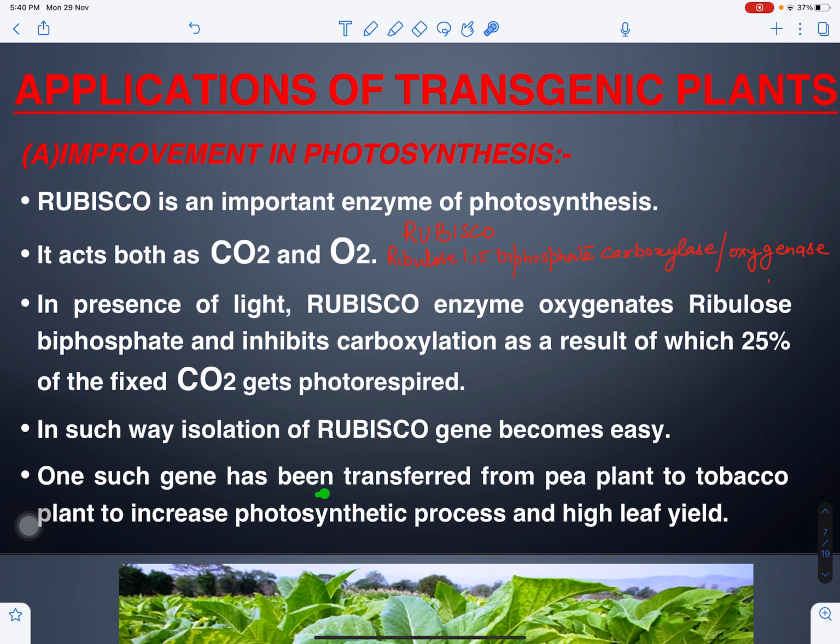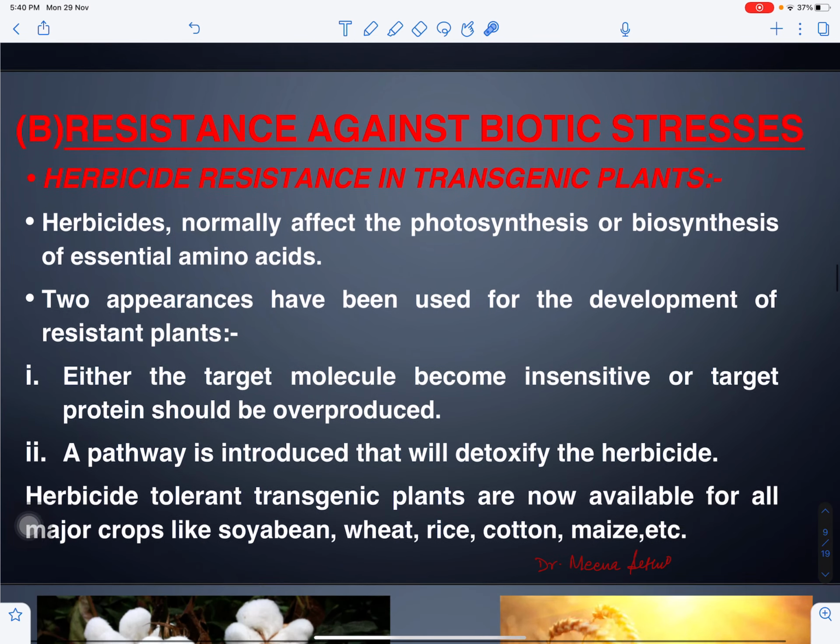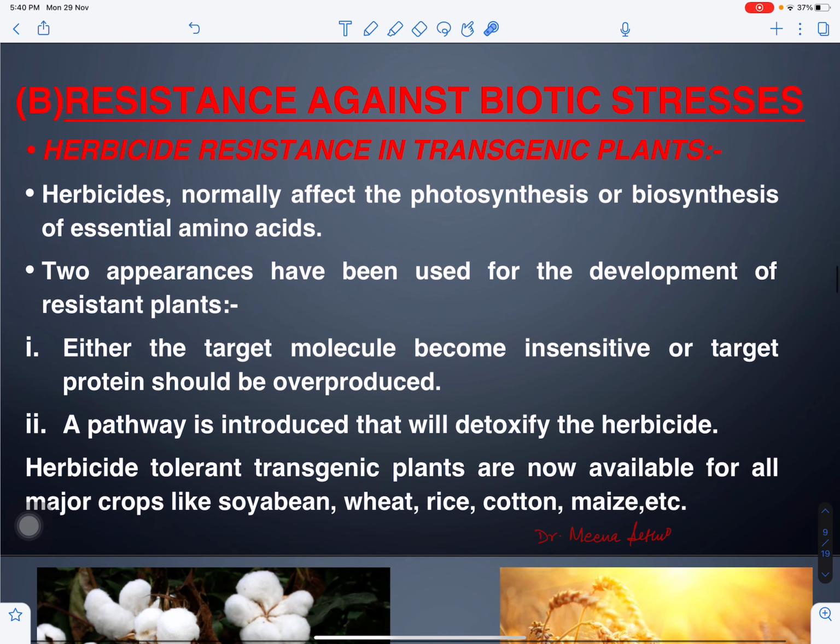So genes have been transferred from pea plant to tobacco to increase the photosynthetic process and to increase the yield of the crops. Now this is the tobacco plant. With the help of the Rubisco enzyme, its yield has been increased, and this gene has been introduced from the pea plant. Another application is the role of biotechnology in making the plant resistant to biotic stresses.